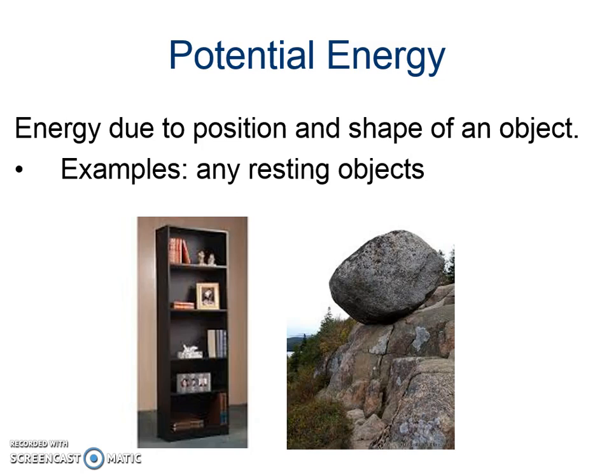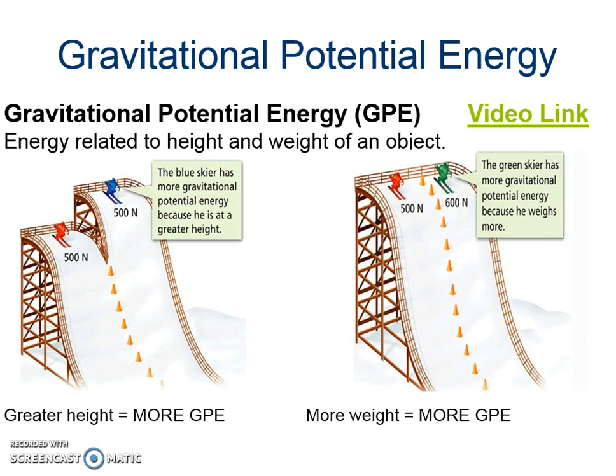So pretty much examples include anything that's a resting object has potential energy. So gravitational potential energy, GPE, is energy that's related to the height and the weight of the object. So here's some examples. You see a blue skier. He obviously is sitting higher up, but they both have the same weight. Because he is higher up, he has greater gravitational potential energy. Greater height, more GPE. Over on the right side, you see the green skier has more gravitational potential energy because he weighs more. Even though they're at the same height, more weight means you also have more GPE.